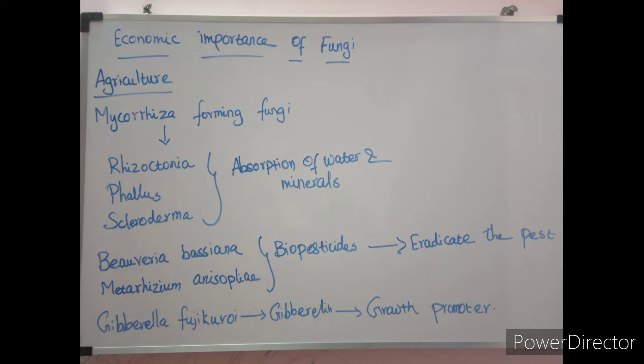So these fungi, Beauveria bassiana and Metarhizium anisopliae, are called entomopathogenic fungi. So these fungi cause disease in insects. It is not pathogenic to humans.